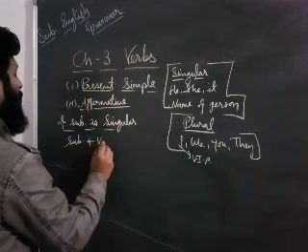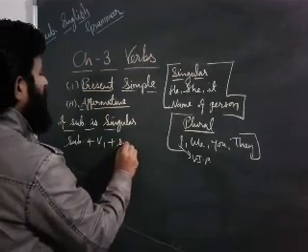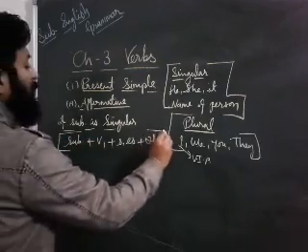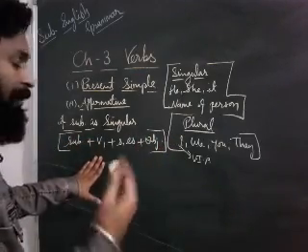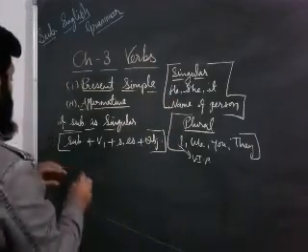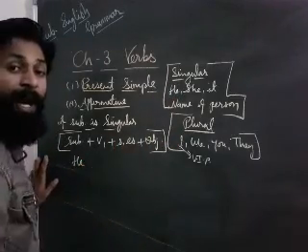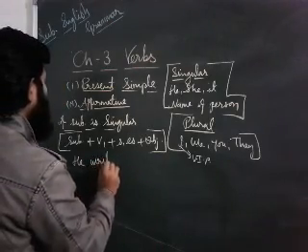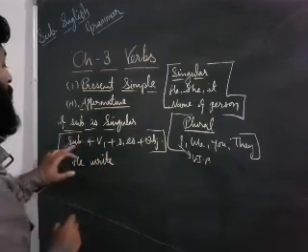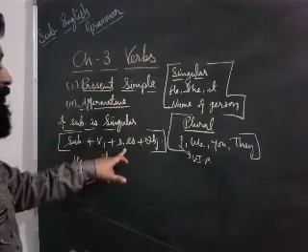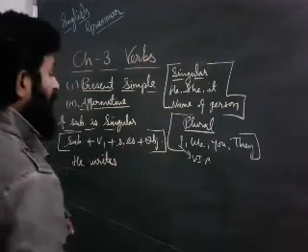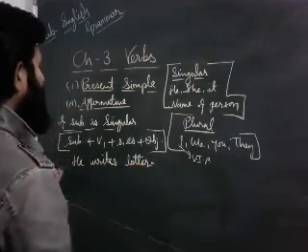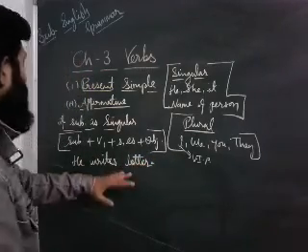Subject plus verb first form plus s or es plus object. If the subject is singular, then we have to follow that format, right? Like we talk about he, verb first form, any other verb you can take, like he write, verb first form is write. But if the subject is singular, then you have to add s or es to the verb first form. Then we write he writes, after that the object, a letter. So we can say that it is a sentence of the present simple only: he writes a letter.